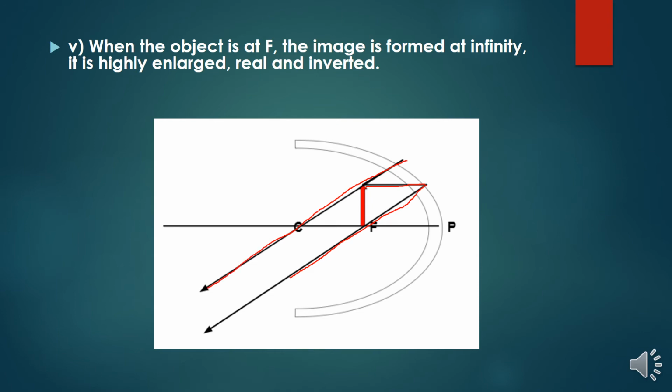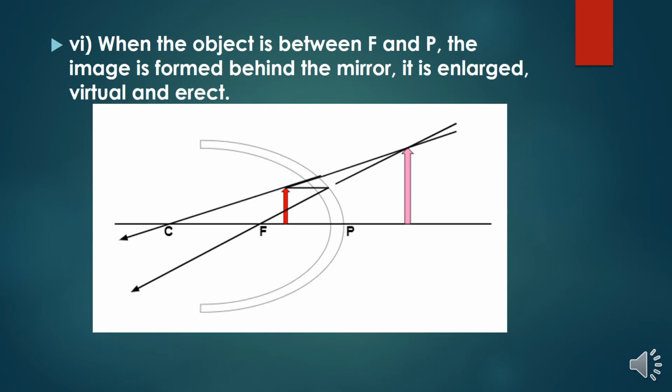Okay, so what is my position, size and nature of my image? That means highly enlarged, you can see the image formation, highly enlarged, real, and inverted. Okay, so this is exactly my nature, position, and size of the image when I'm keeping my object at F, right?